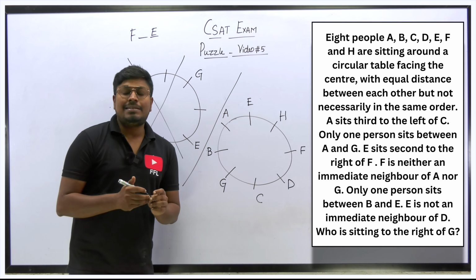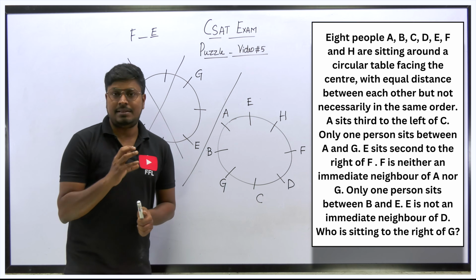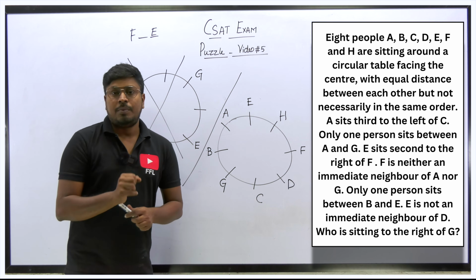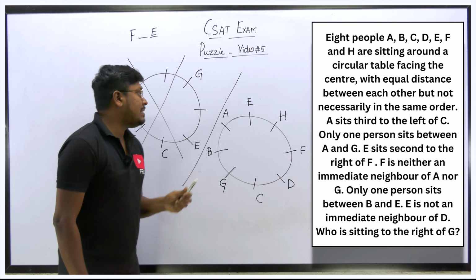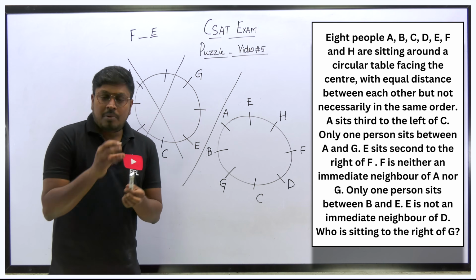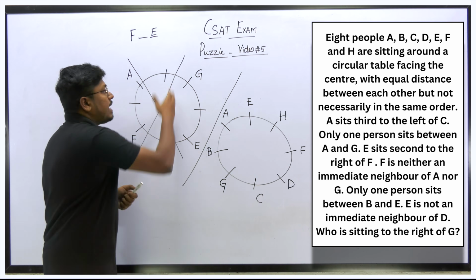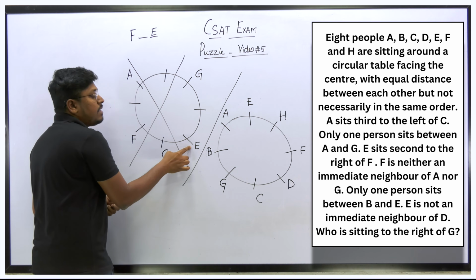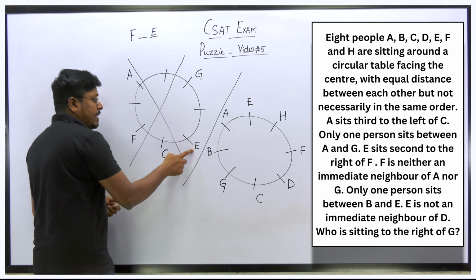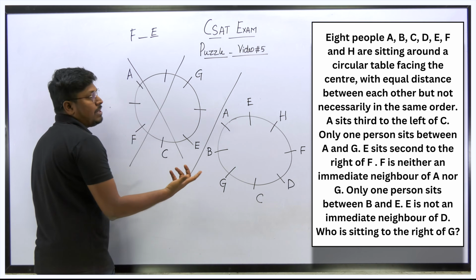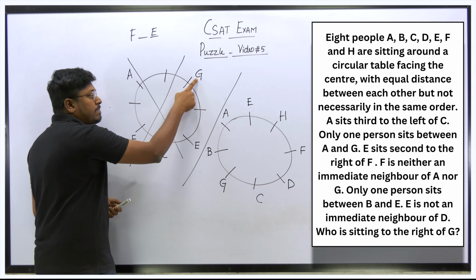So just see, these kinds of questions, right? This is not easy. This will be easy to moderate level. Why? Because if it is easy, then you will get the answer in a single diagram itself. It's a moderate level because we are drawing two possible diagrams. So the first possible diagram is getting wrong because of E and B. Because we have only one place for E, but we can't fix B. If I fix B, that will be correct.